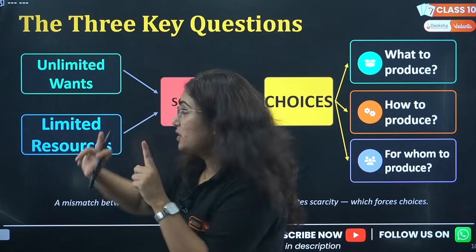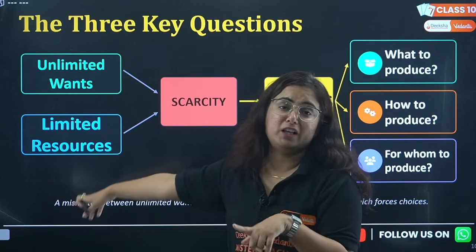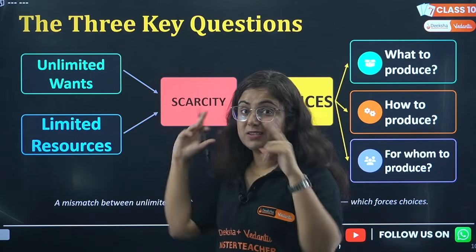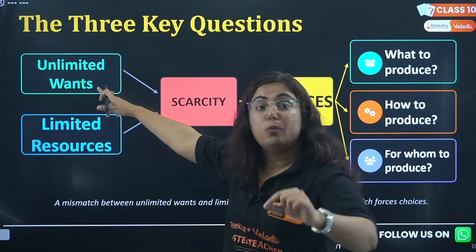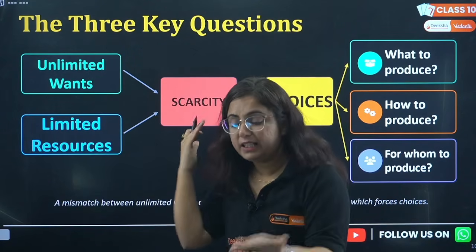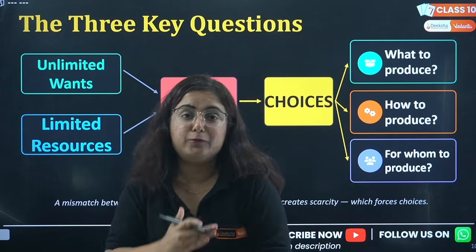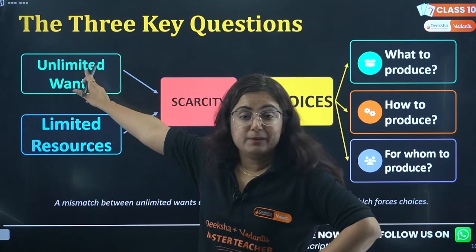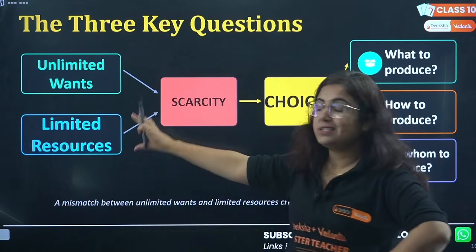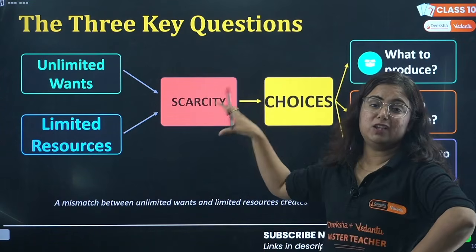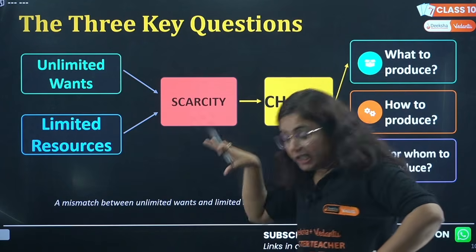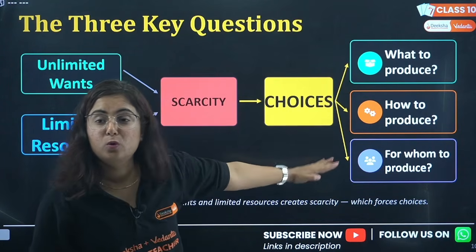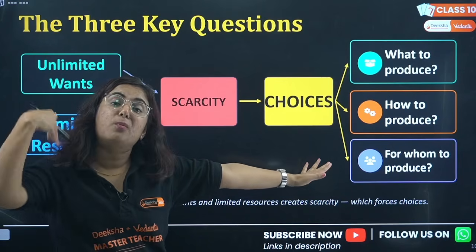But the problem lies with unlimited wants but limited resources. Now see, what I am using here is wants. I am not using needs. But your needs, every nation has to fulfil. Here I use the word wants. If there are unlimited wants and limited resources, there will be scarcity of choices. You need to think about what to produce, how to produce, for whom to produce. You have to think more about it.